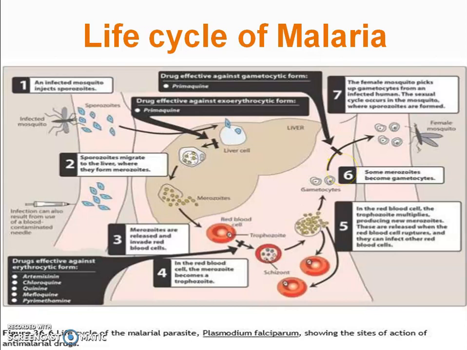These ookinetes migrate to the midgut of the insect, pass through the gut wall and form oocysts. Mitotic division of the oocysts occurs and sporozoites are formed, which then migrate to the salivary gland of the female Anopheles mosquito, ready to continue the cycle of transmission. Then this infected female mosquito again bites a healthy person and injects sporozoites into the bloodstream, and the cycle continues.